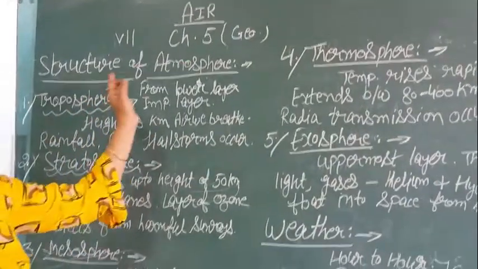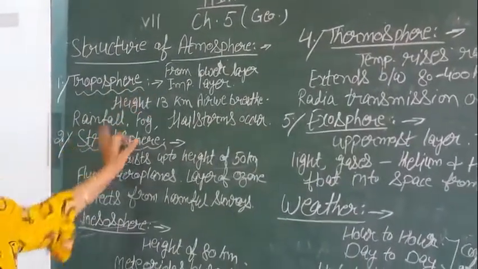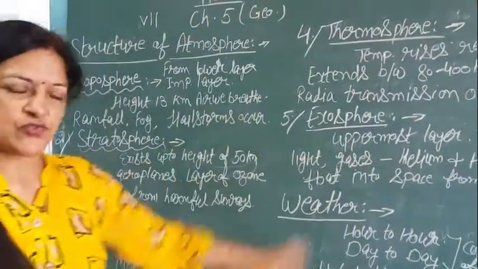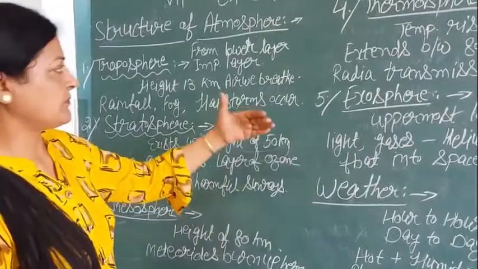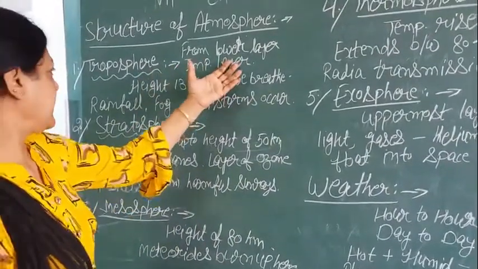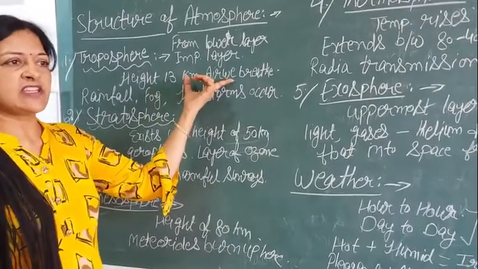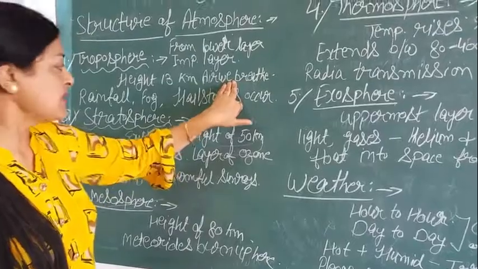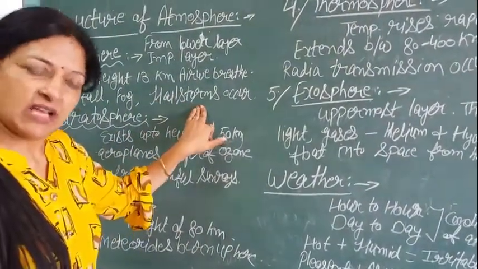Now comes the structure of atmosphere. There are 5 layers of atmosphere. Those are troposphere, stratosphere, mesosphere, thermosphere and exosphere. First comes the troposphere. We will start from the lower layer. It is a very important layer. Its height is about 13 km. In this sphere, there is air in which we people breathe and we survive. Here, rainfall, fog and hailstorm activities occur.